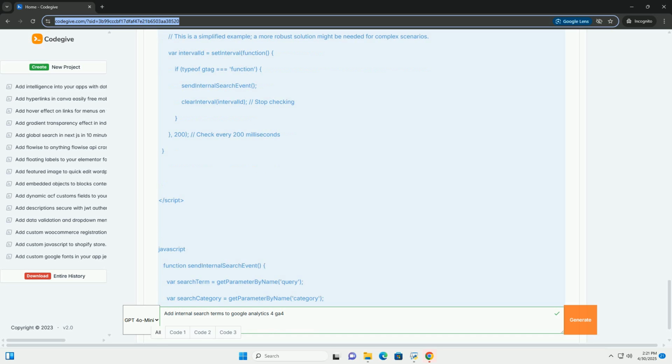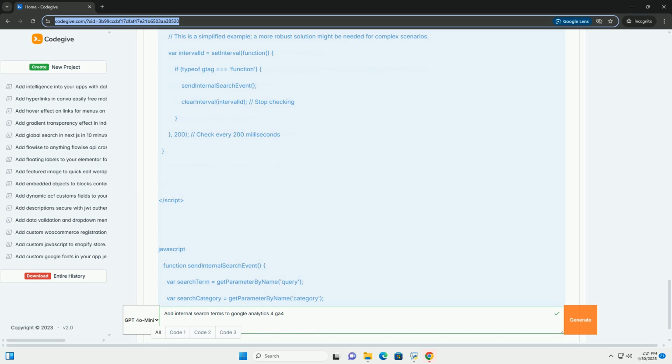Improve search functionality. Analyze the results of search queries. Are users finding what they're looking for? Are there common no results queries? This can inform improvements to your search algorithm, indexing, and filters.